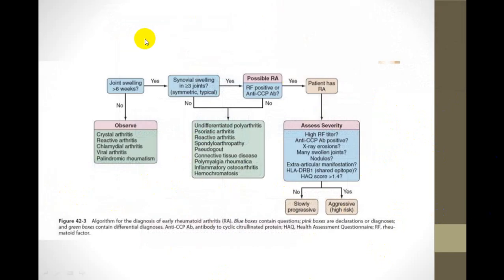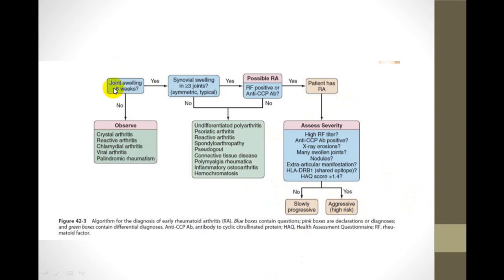And in a case of a person who has got an asymmetrical involvement and there's a possibility of RA, first go for an RA test or anti-CCP test and try to identify if joint swelling is more than 6 weeks, chronic, and there is a synovial swelling. Then in that particular case, usually we don't require a joint aspiration because you can identify by other parameters.